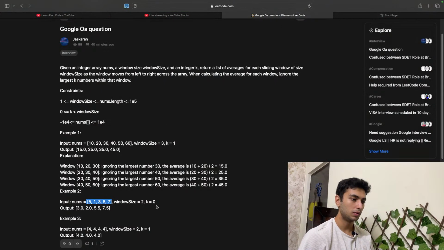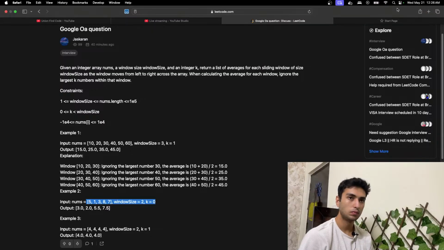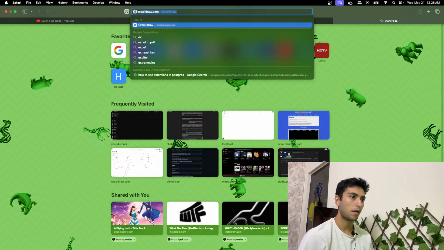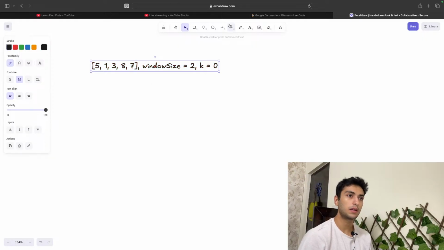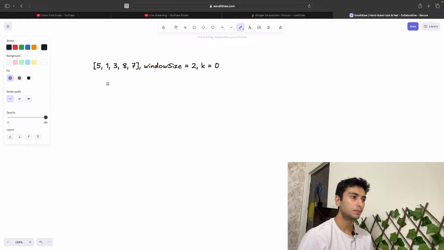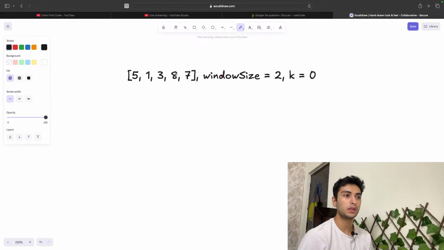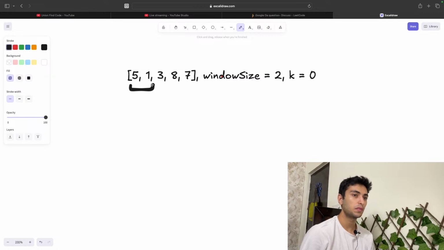I'm just gonna copy this entire thing. Right, make this blank. And now what we're gonna do is 5, 1, 3, 8, 7, window size equal to... k equal to 0. So that's the window size I've got for now. k equal to 0, you don't ignore anyone.